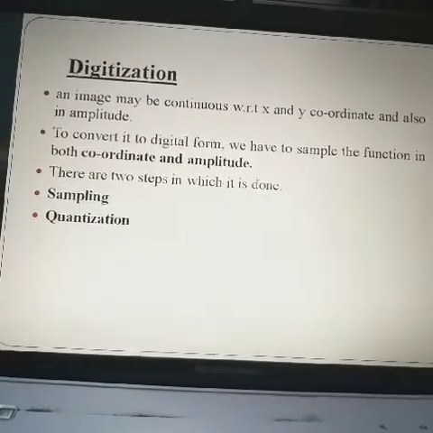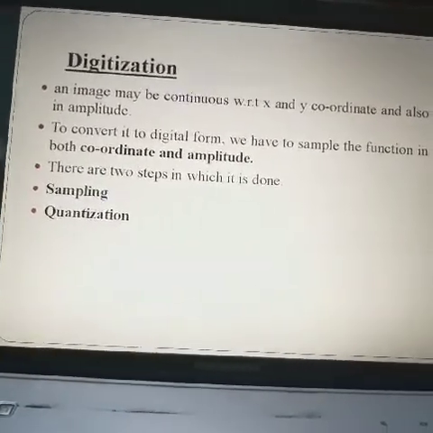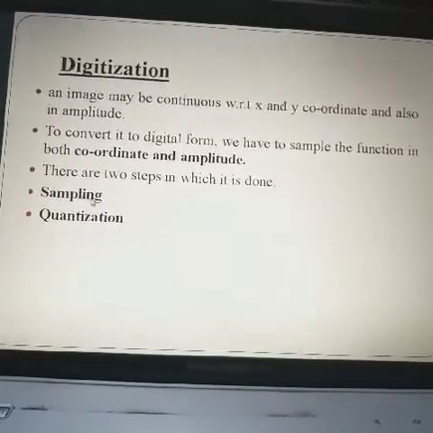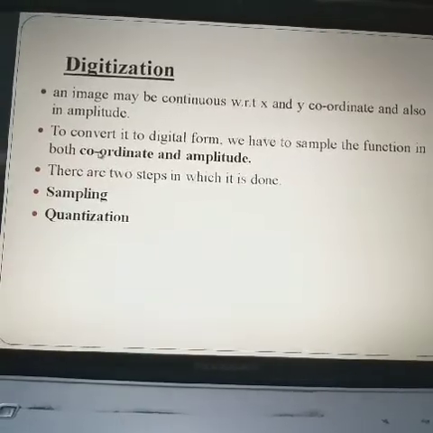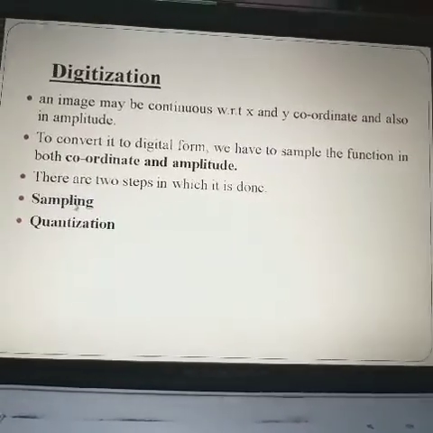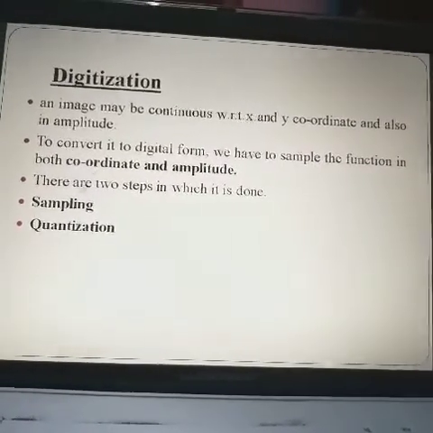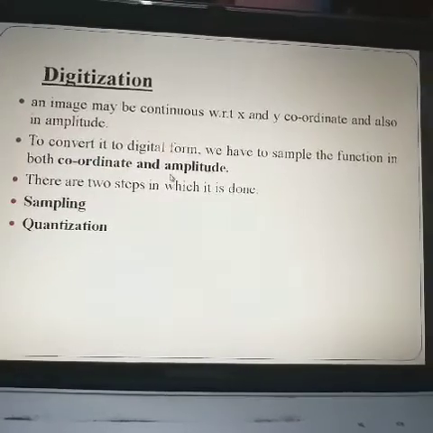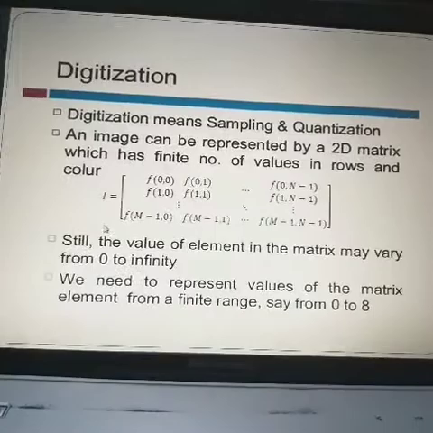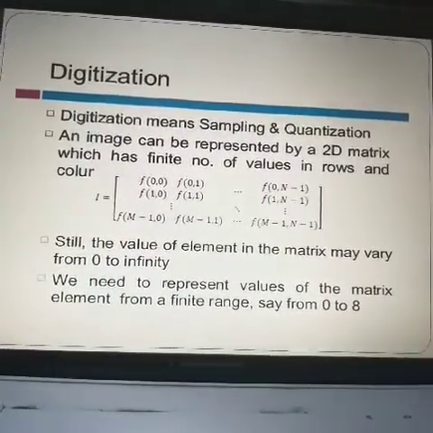We have to digitize the plane coordinates and also digitize the amplitude. There are two steps for the digitization of an image: sampling and quantization. Sampling is digitizing the coordinate values x and y, and digitizing the amplitude value is known as quantization. So digitization means sampling and quantization.